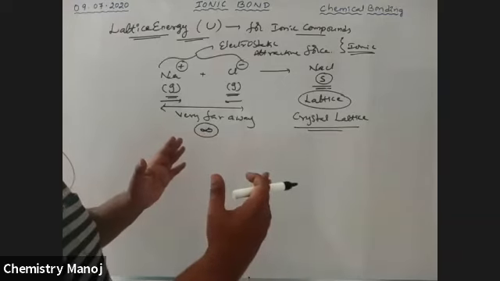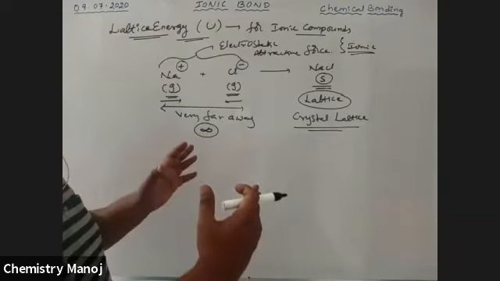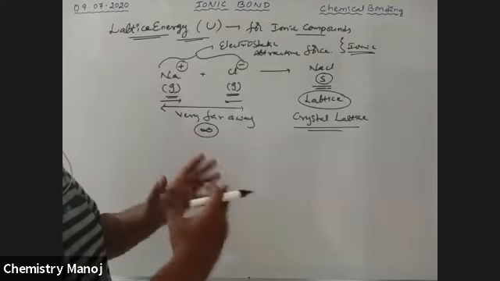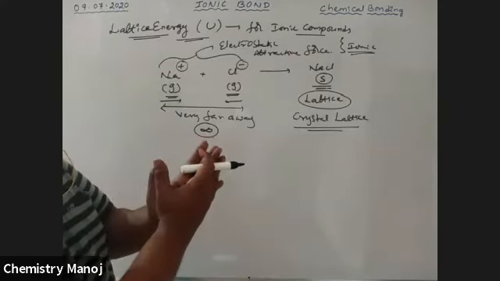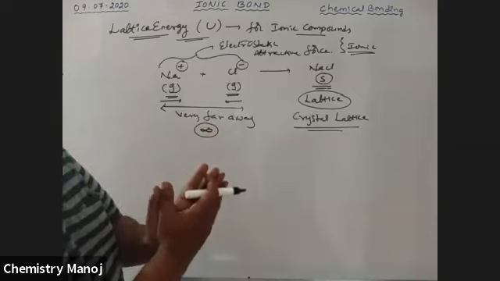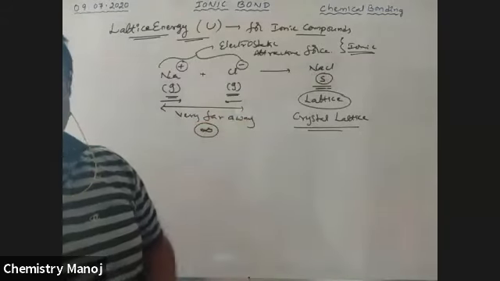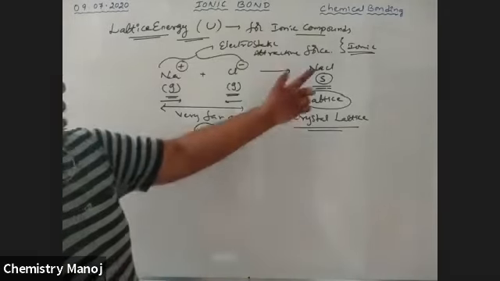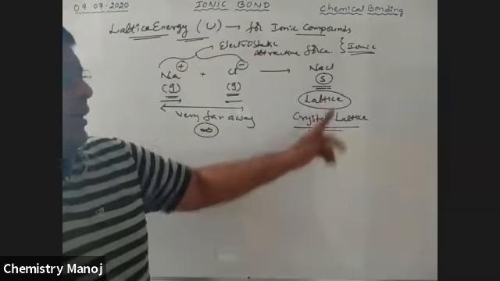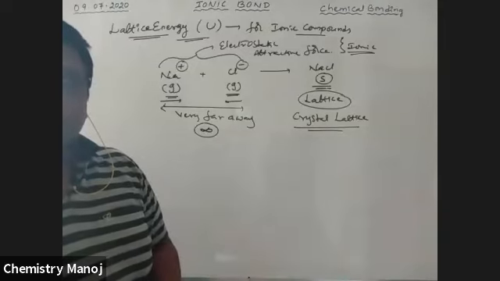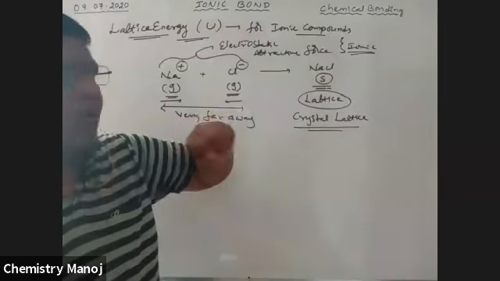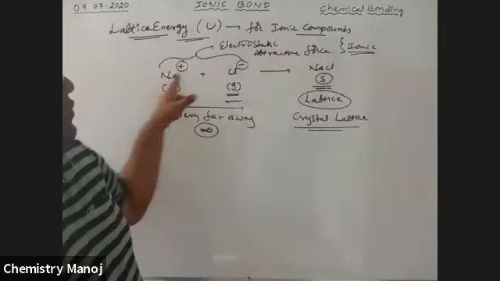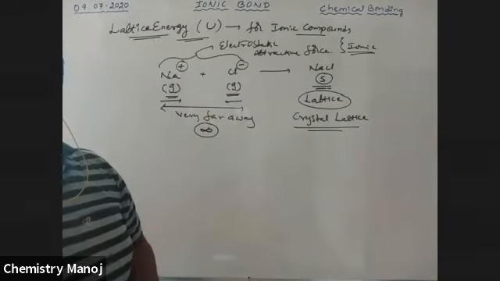When they are approaching nearer to each other, automatically there should be attractive forces. Because of those attractive forces, they are strongly attracted. Because of the strong attraction, a solid NaCl compound is formed. That formed solid NaCl compound is called a lattice or crystal lattice. It is formed by the force of attraction between this Na plus ion and Cl minus ion.